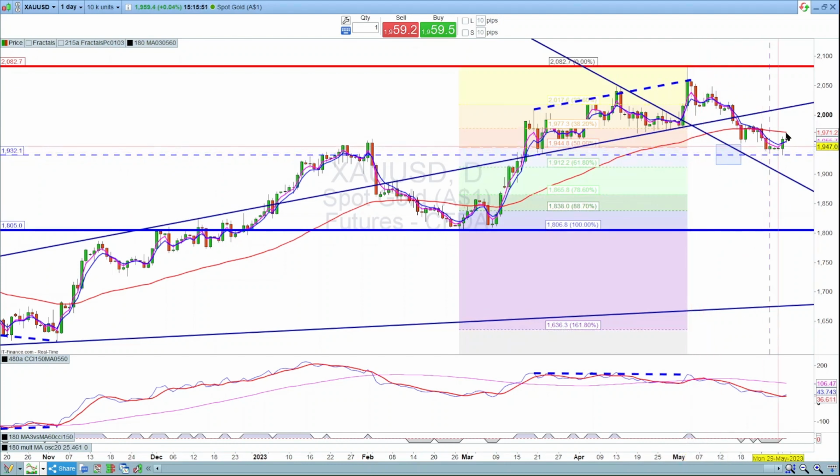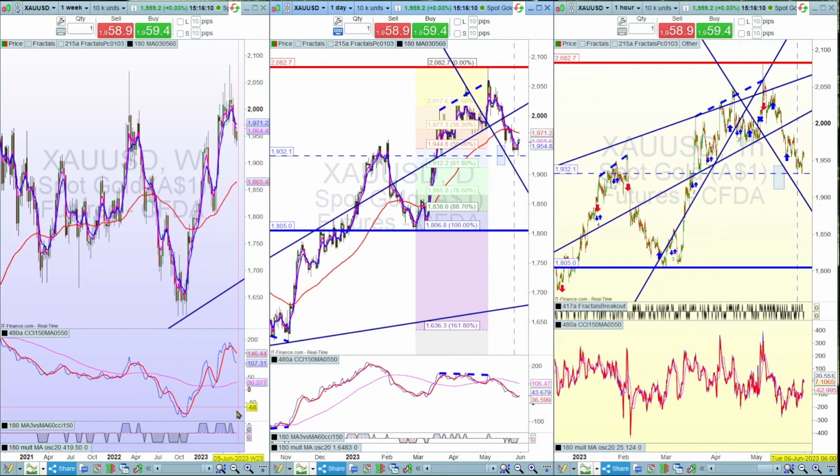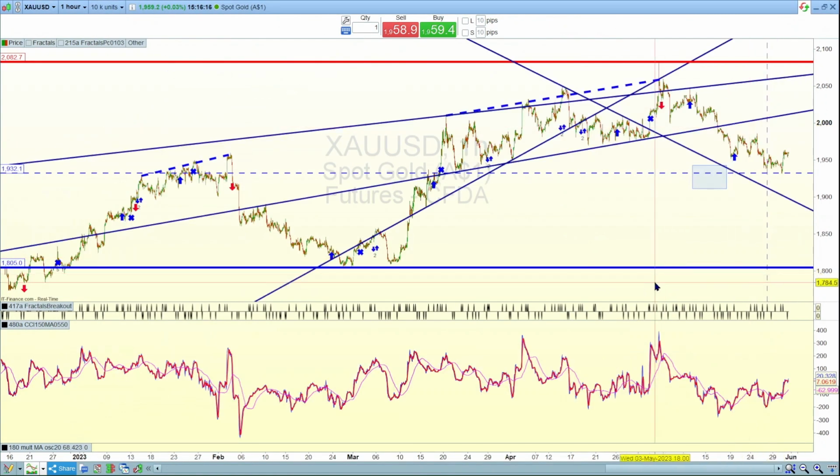So we may see a bounce from here, possibly, but before we see that bounce, we need to see the CCI likewise break to the upside and give us a bullish signal on the indicator down here, for both the CCI and the price chart moving averages to align for a bullish signal. If that was the case, we'd also probably see eventually a bullish signal on the weekly, in which case we can start taking trades on the lower time frame.